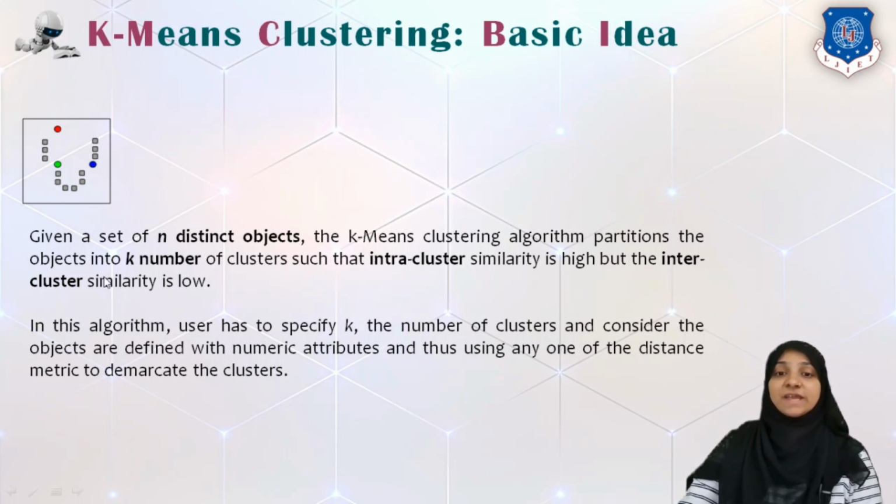So what does k-means clustering basically do is that we are given a set of n objects. Consider these are the n objects, and within that we also require another input, that is the number of partitions or clusters that we would like to perform. So if the input is given as these gray dots, not these red, green and blue dots, only consider that your input data set is n objects which are represented by these gray dots. Along with this, we are given k number of clusters as an input. So here in this example, k is equal to 3.